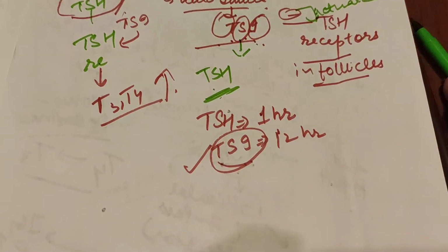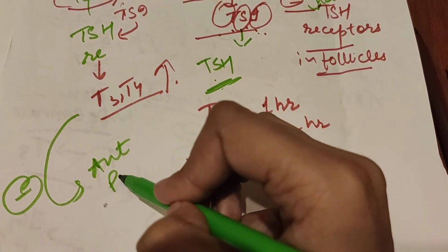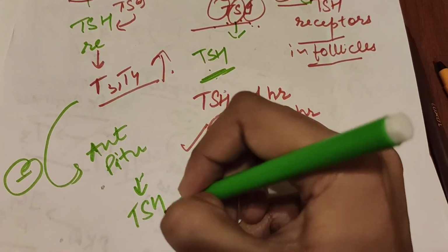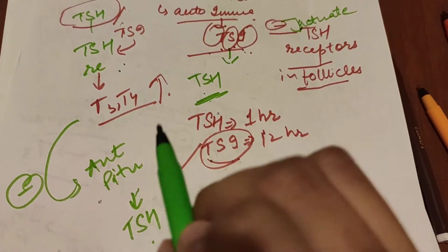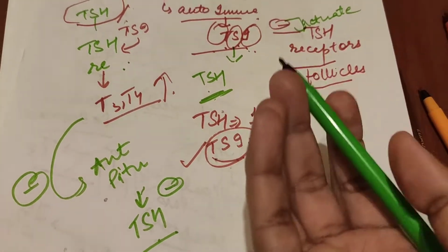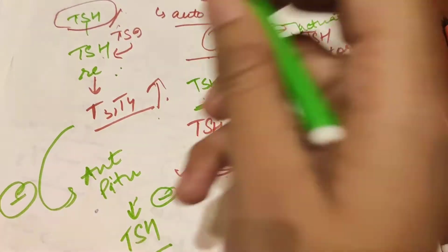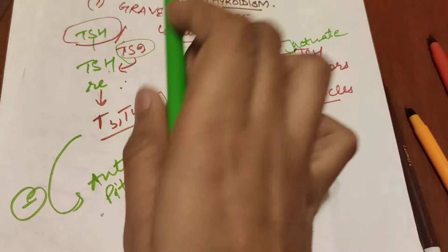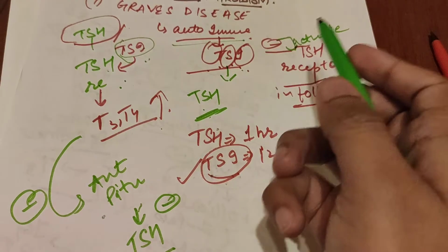Now even if the T3, T4 production is more, it gives negative feedback to the anterior pituitary to produce less TSH, so that less TSH will bind to the TSH receptors. It will secrete less TSH. But what is the point? Here the T3, T4 concentration is increasing not because of TSH, it is because of the TSI. So this is an autoimmune disease in which TSI, which are the autoimmune globulins, activate TSH receptors as they mimic TSH.